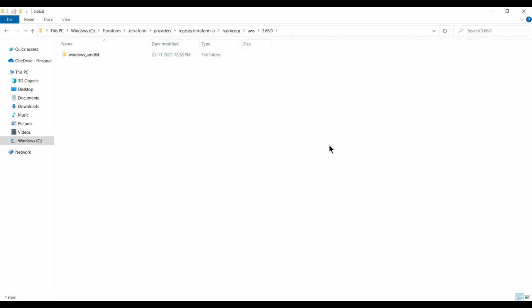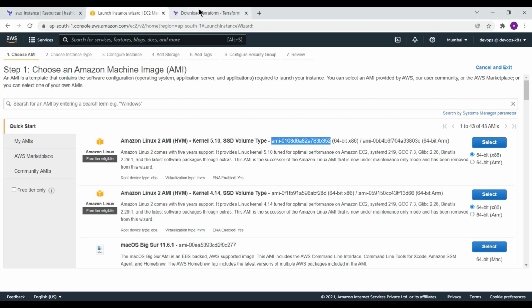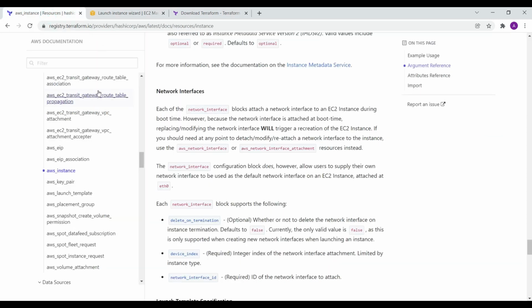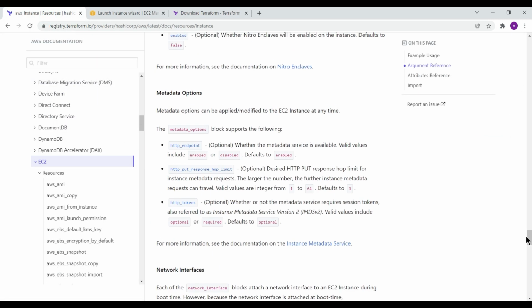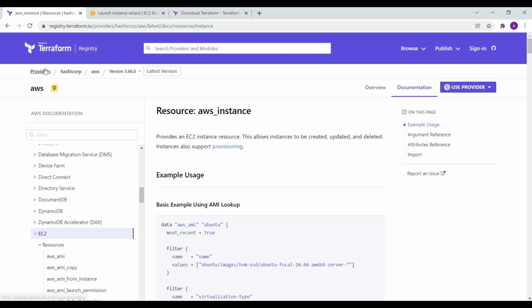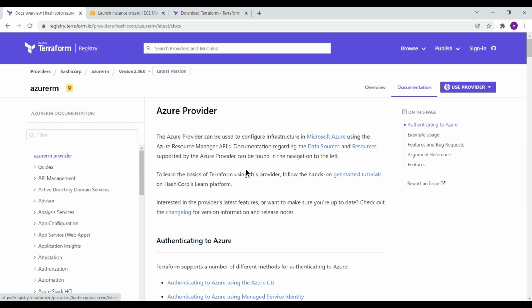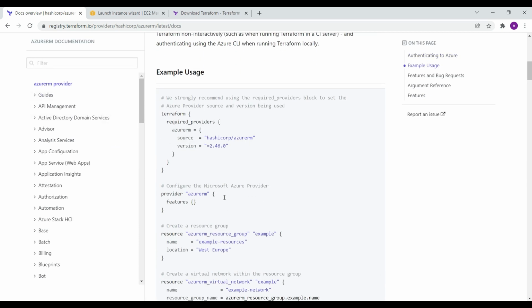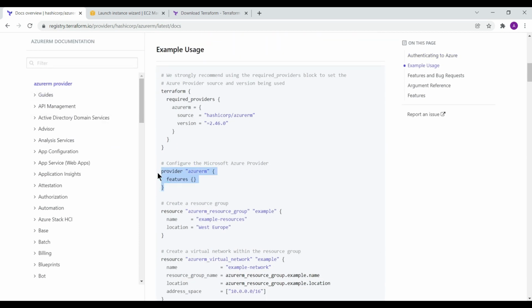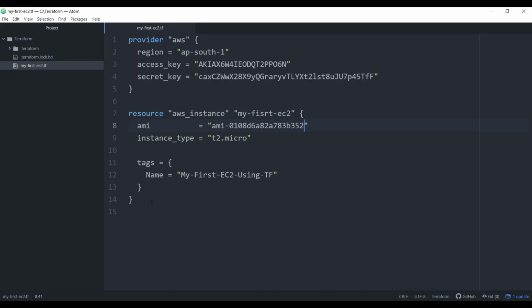Similarly, if you want to use Azure, you don't have to do anything. Let me show you how you can download the plugins for Azure as well. You have to go to the provider, go to Azure, go to the documentation, and this is the simplest Azure example. I'm going to just copy it. I'm not going to create any resources, but this is just for your demonstration.